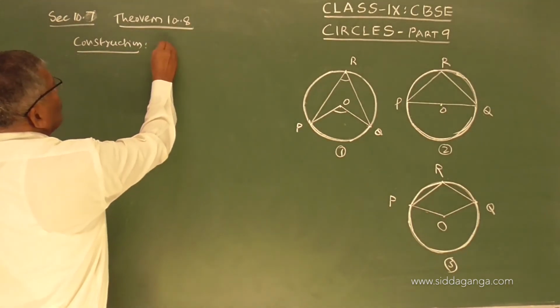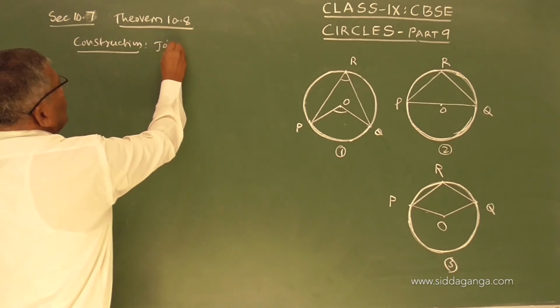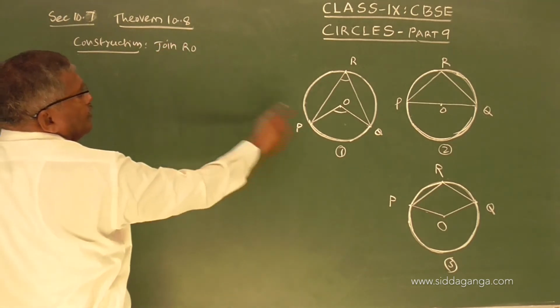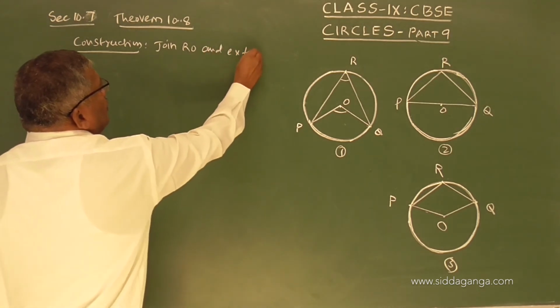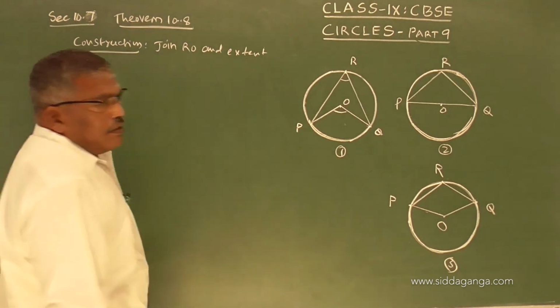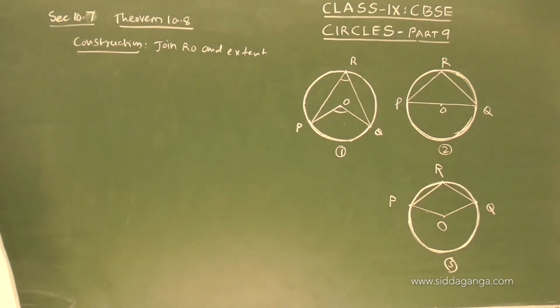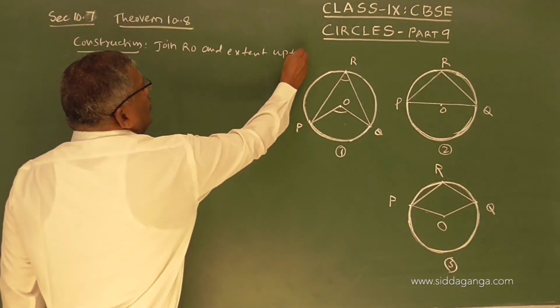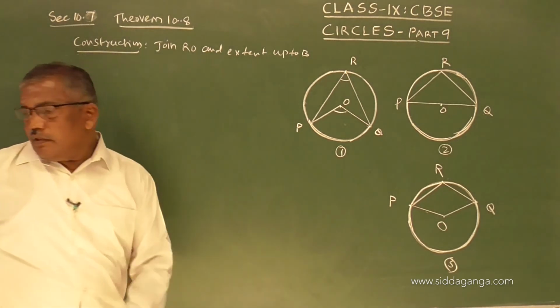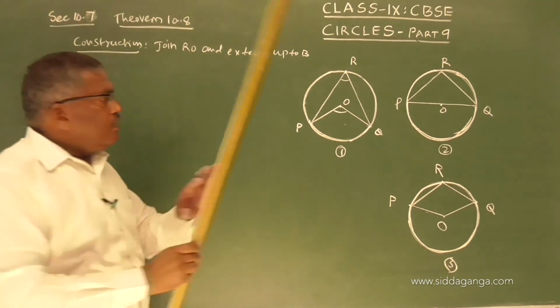Draw or join RO and extend up to B, let us say.